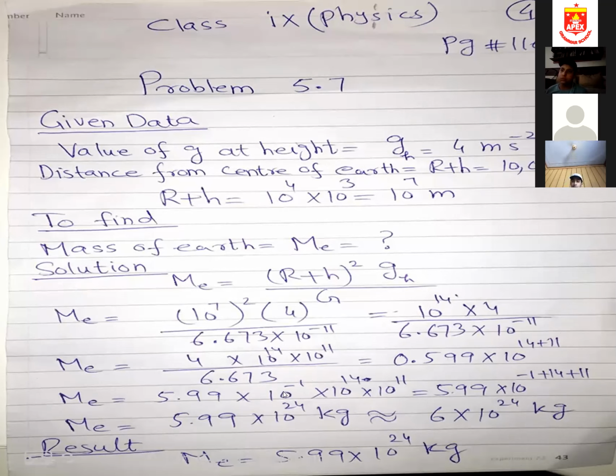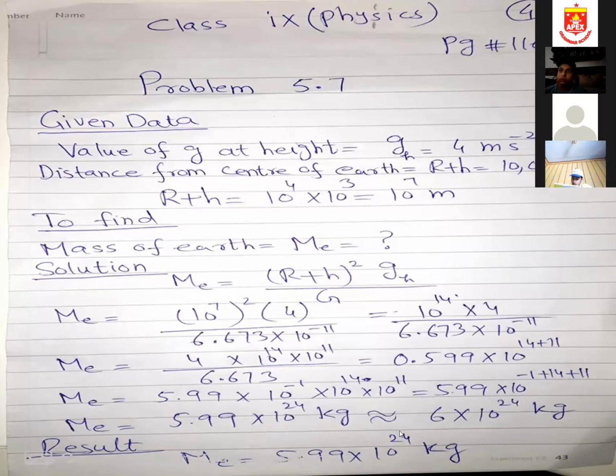So 14, 11, and minus 1. Again, the bases are same, power will be added. 5.99 multiplied by 10 power 11 plus 14 minus 1, you will get 5.99 multiplied by 10 power 24 kilogram. So 14 plus 11, you will get 25, 25 minus 1, you will get 10 power 24 kilogram. So our mass of the earth is 5.99 into 10 power 24.